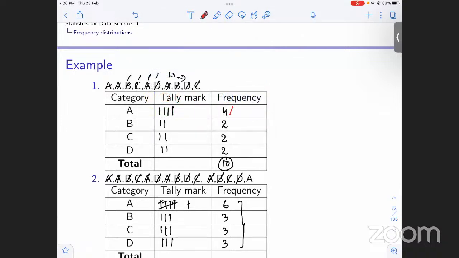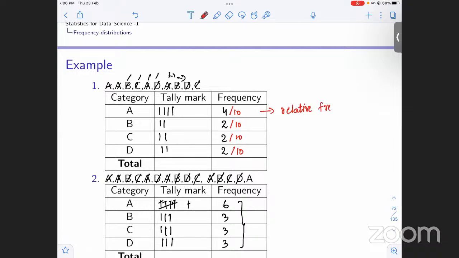It will be 4 divided by the total number of observations. That will be 4 by 10. For 2, it will be 2 over 10. For C, it will be again 2 over 10. That is the frequency of the category divided by the total. Then D, this is again going to be 2 over 10. So these are the relative frequencies.